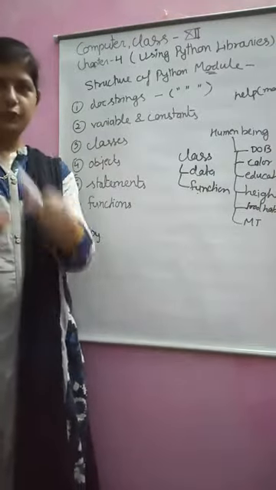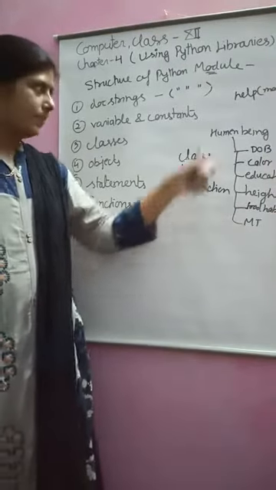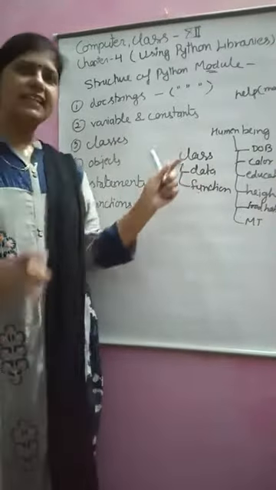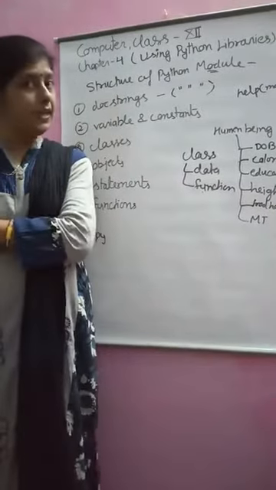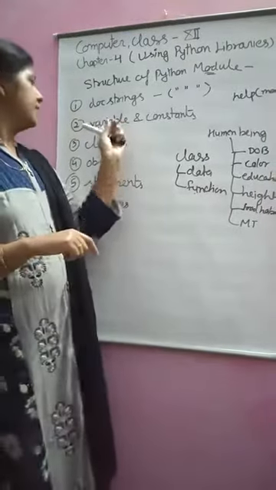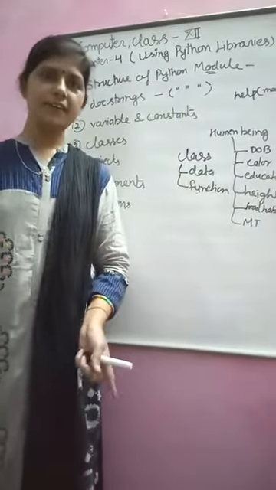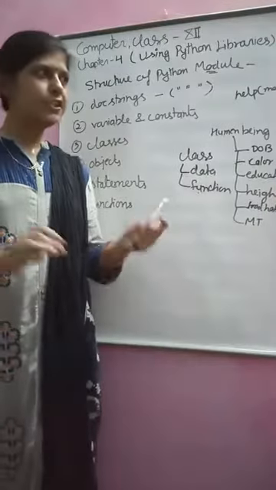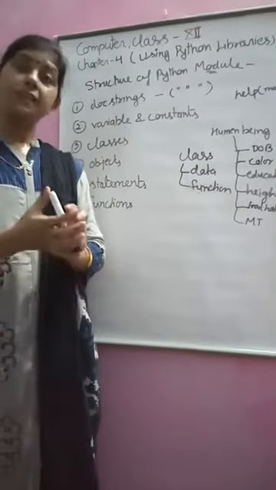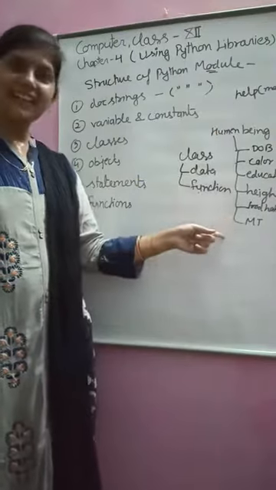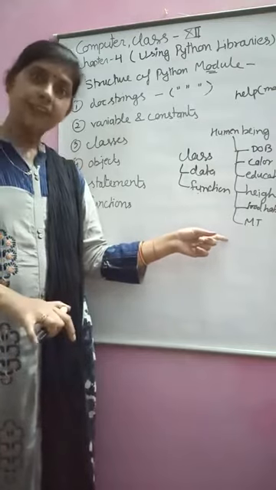Now, me, you, all are examples, objects of this blueprint. Means the class just defines that if a human being is created, it should be like this and will do these tasks. What is an object? An object is a basic runtime entity. Everything in the real world that you are seeing is called an object. I and you are objects, and we both are objects of this class. An object is a real, runtime, real world entity.